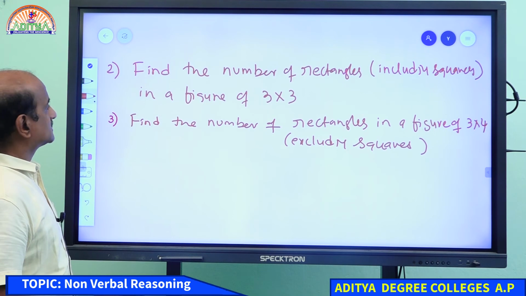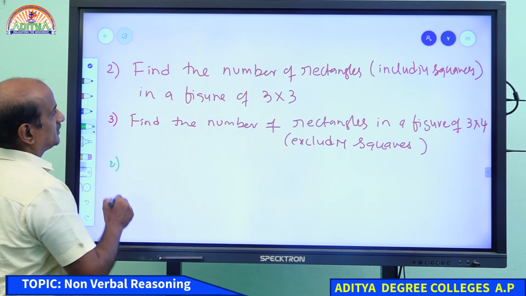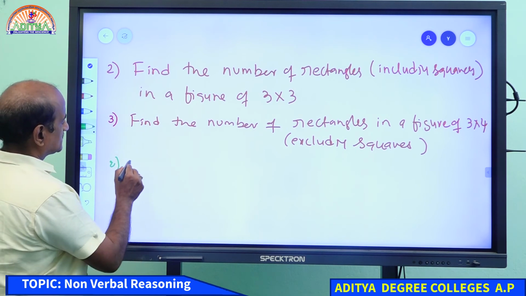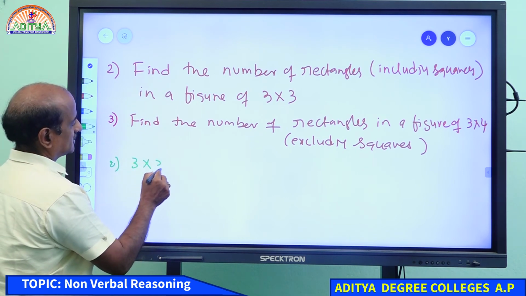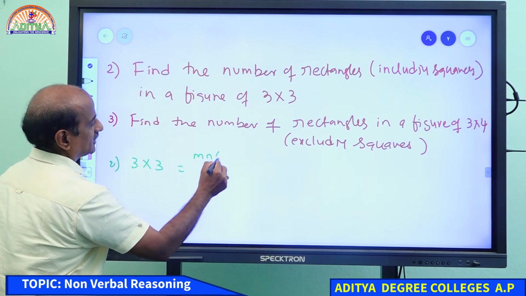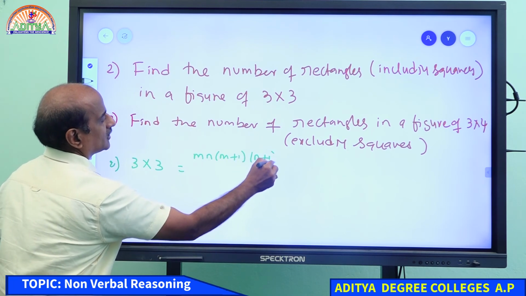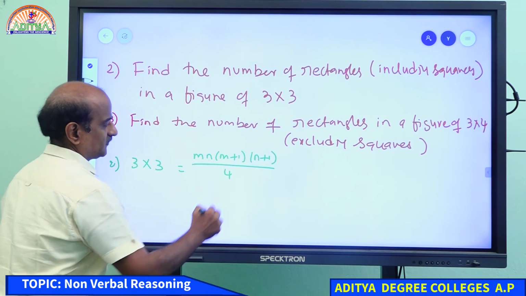Come on student, in question number 2, please look at question number 2. Because it is a 3 by 3 square, the number of rectangles, you know the formula: m into n, m plus 1 into n plus 1, divided by 4.